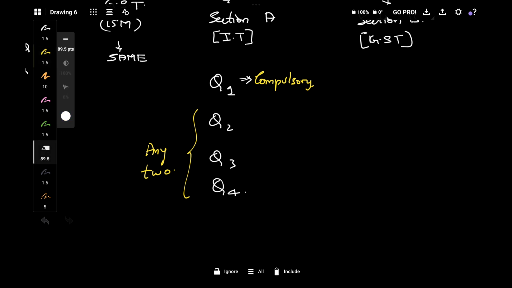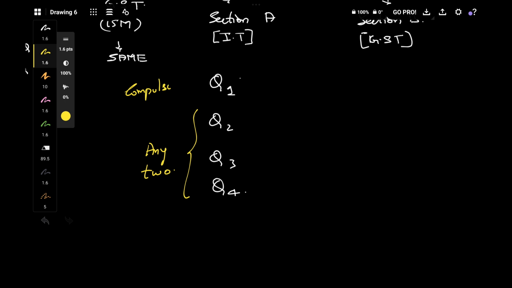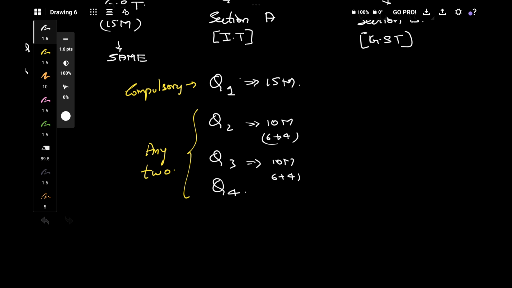Once again, question 1 is compulsory, and it will have 15 marks. Question 2 will have 10 marks. In that 10 marks they may have a 6 marks question and a 4 marks question. Question 3 is of 10 marks, in this also 6 and 4. Question 4 is of 10 marks, in this also 6 and 4.